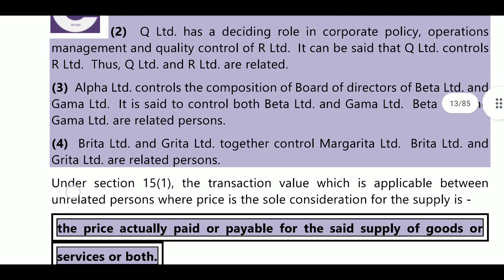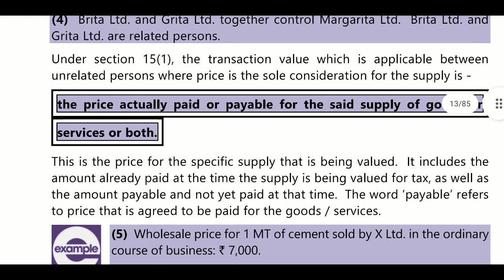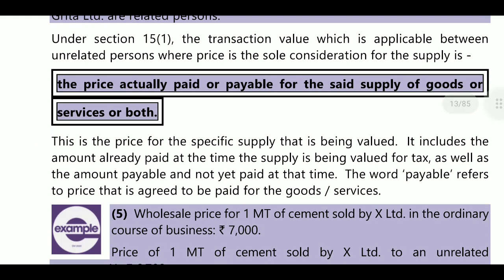Next, Beta Limited and Geta Limited together control Margita Limited. So Beta Limited and Geta Limited are related persons. Both are related persons.